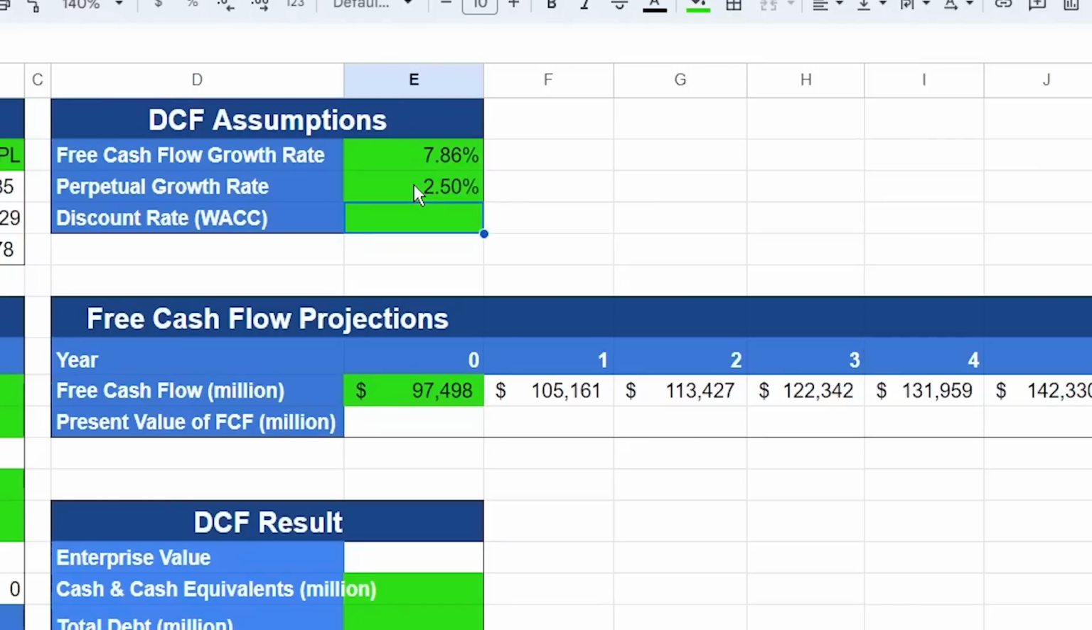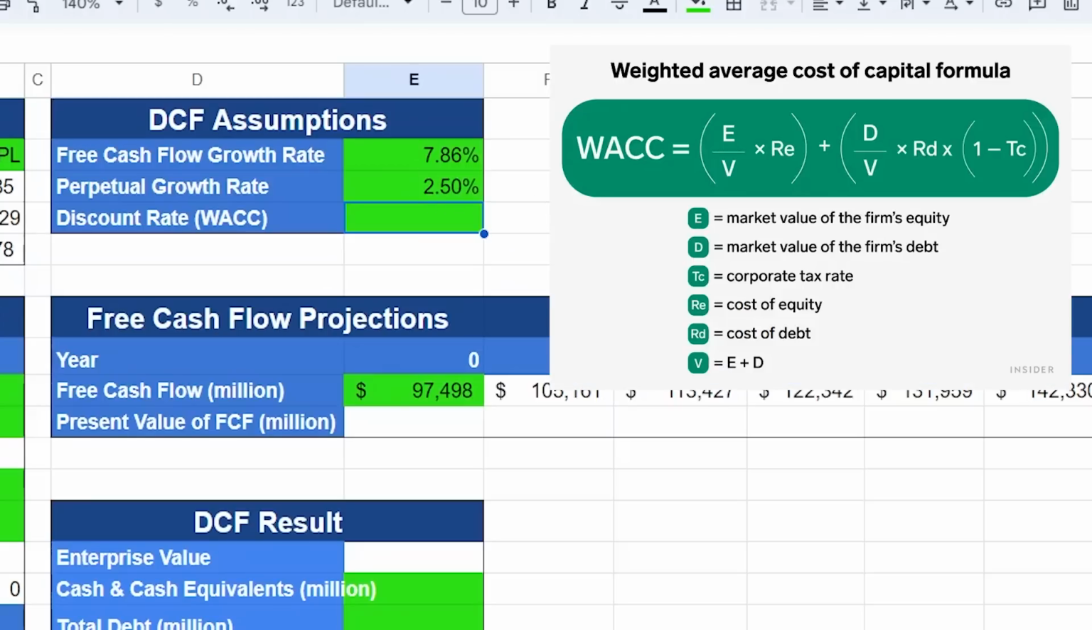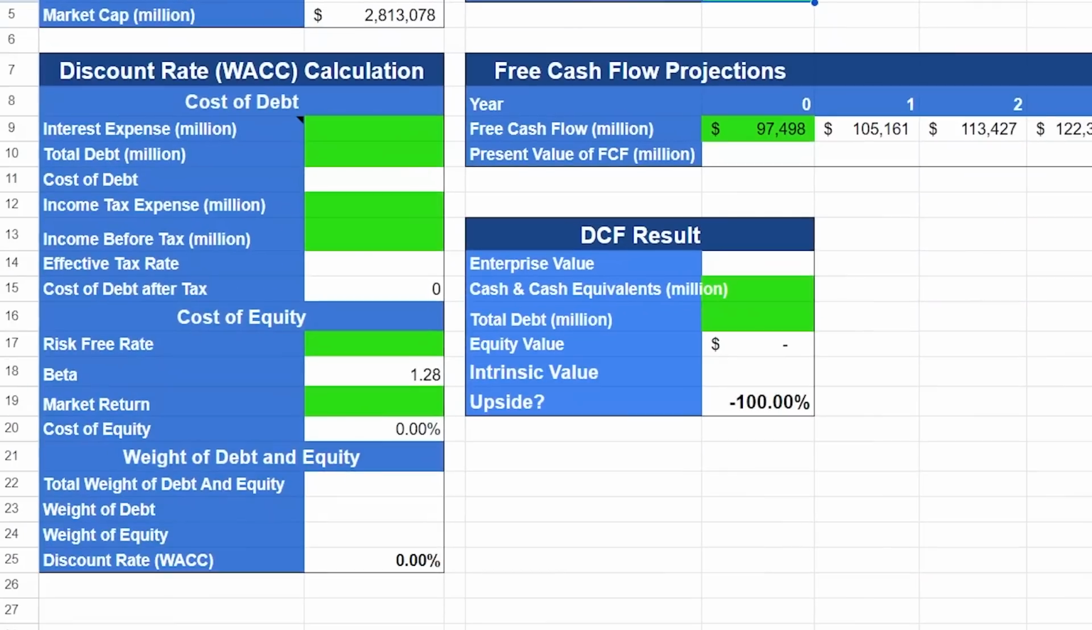There are two ways to get this number. The first method is to come up with the number yourself. Some people will put the discount rate to anywhere between 10 to 15%. The more aggressive you think the growth is, the higher the discount rate. The second method is by using the WACC formula to come up with the discount rate. Or we can use this section to calculate it. Whichever method that you want to use is totally up to you. But I will just show you how to use the formula instead.